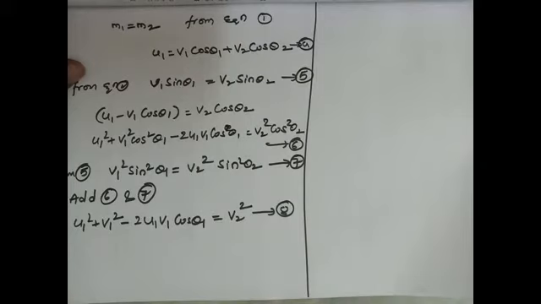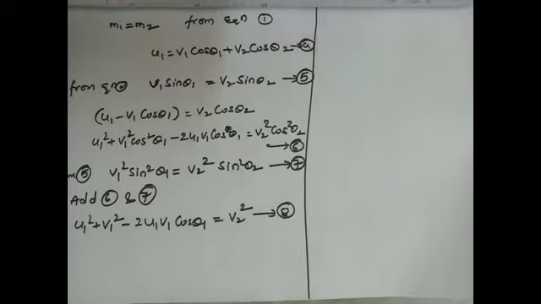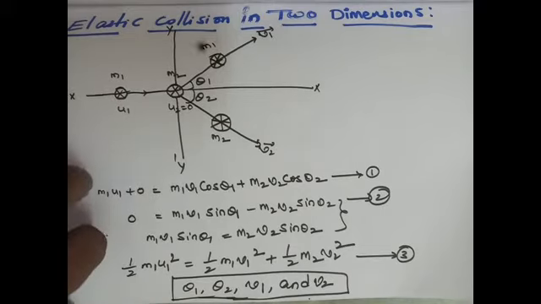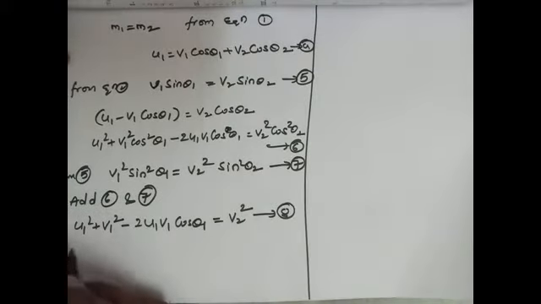Okay, next from equation 3. What is equation 3? Here from equation 3, m1 equal to m2, therefore all m's cancel.